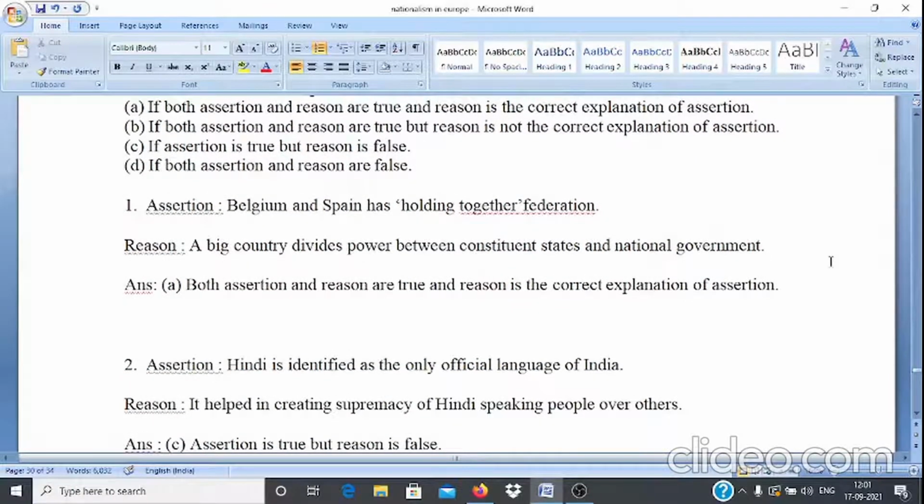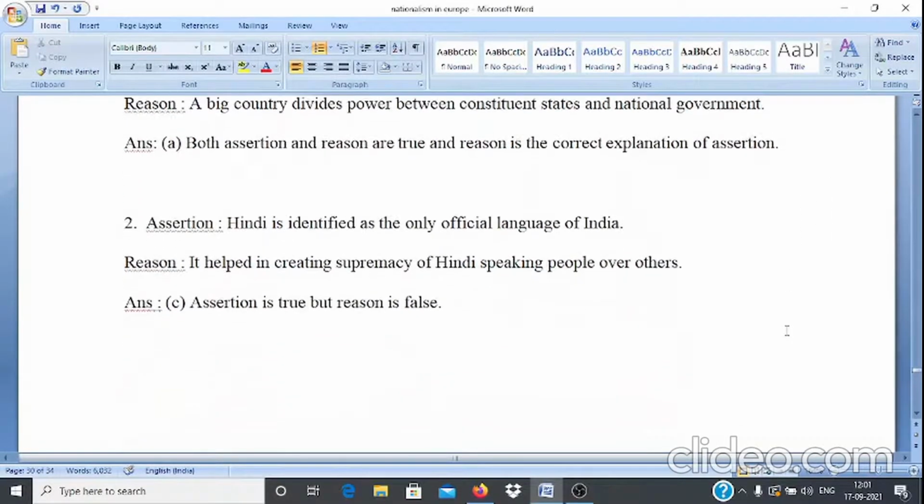Now the first question. Assertion: Belgium and Spain are holding together federations. Reason: a big country divides power between constituent states and national government. Here the answer is option A. That means both assertion and reason are true and reason is the correct explanation of assertion.